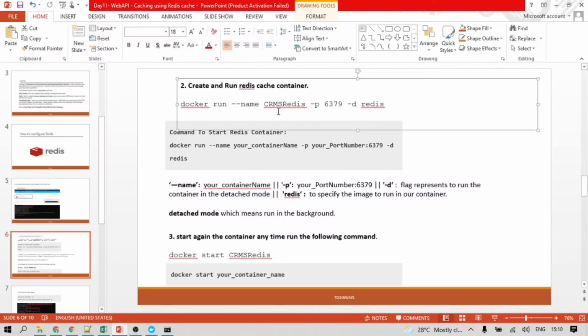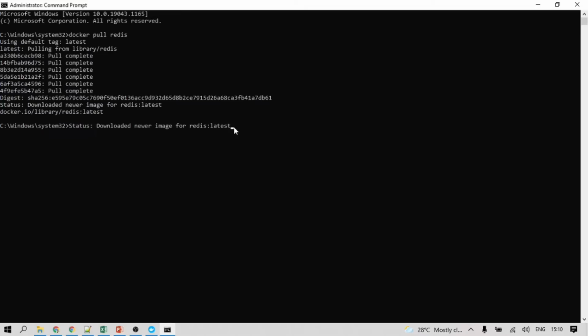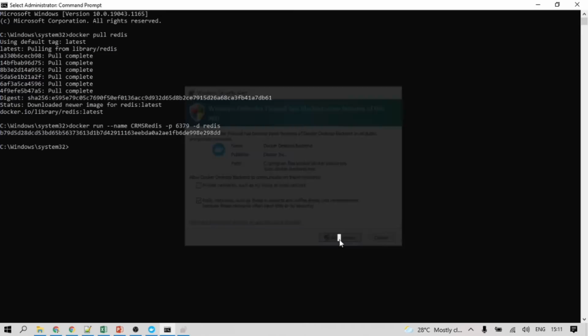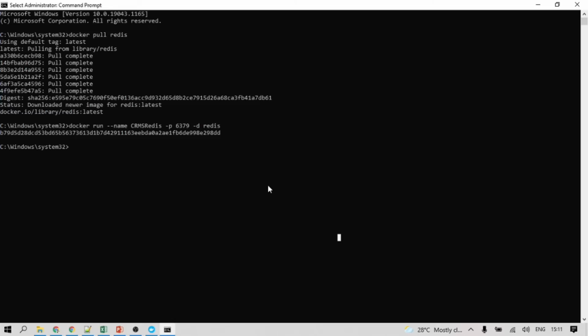Now I want to copy it. Control C. Okay, so I think the Docker container is added.